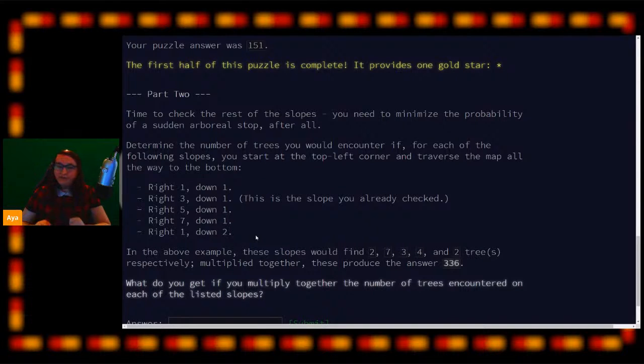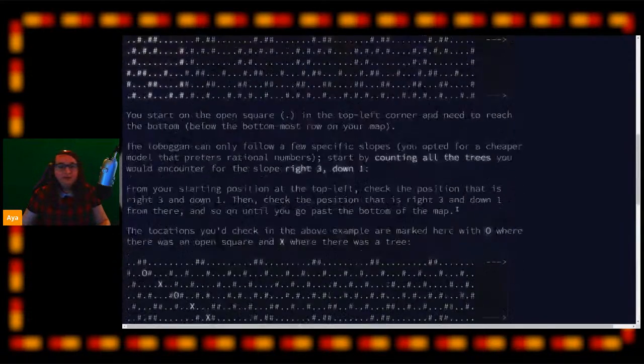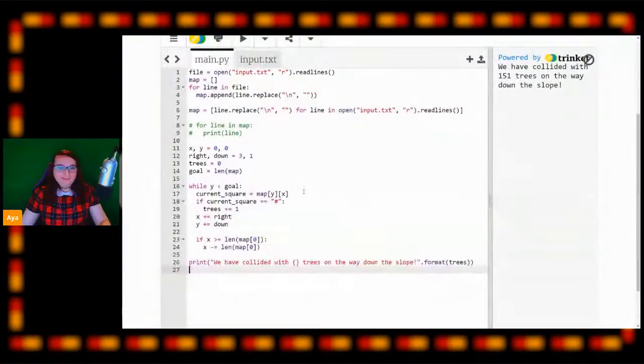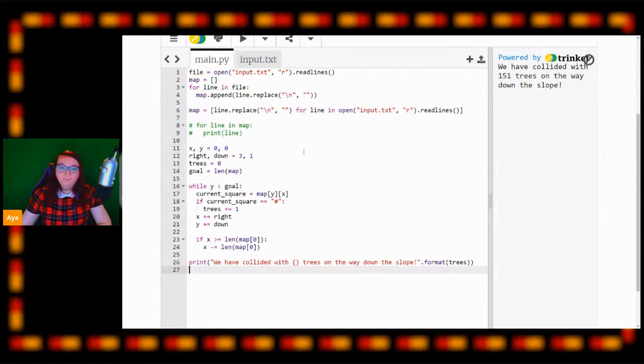So we need to go down our slope 5 times, count how many trees we hit on every single time down the slope, and then multiply those answers together. So the first thing I'm going to do is get our sample input again, because again, this will give us the answer. We will know if we have the correct answer once we do it.